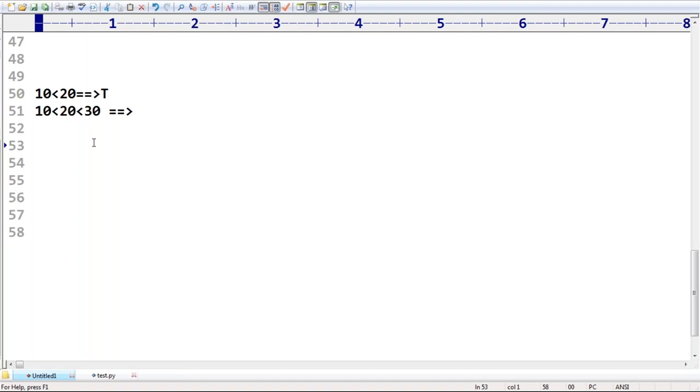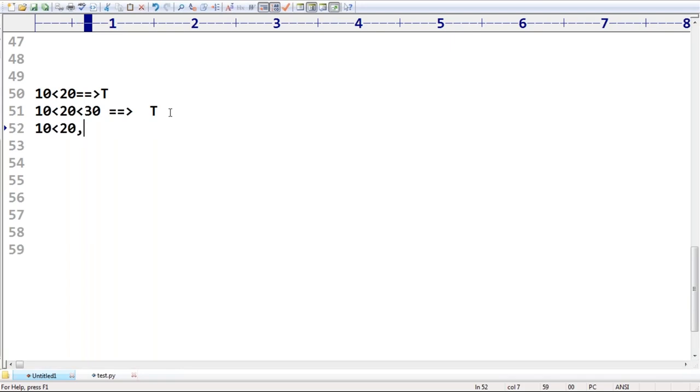In the chaining of relational operators, how is the comparison going to happen? Very simple. If all conditions are satisfied, then the result is true. If at least one condition is not satisfied, then the result is false. I am evaluating 10 less than 20, and 20 less than 30. If all the conditions are satisfied, it is considered true. If at least one condition fails, it is treated as false. First condition satisfied, second condition also satisfied. That's why true is the answer.